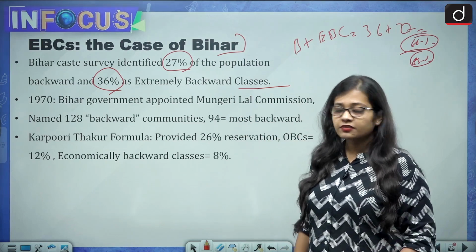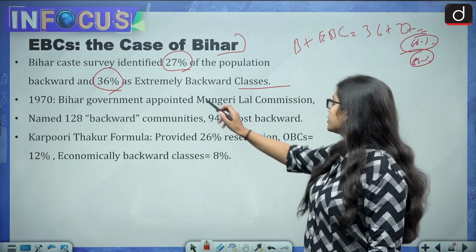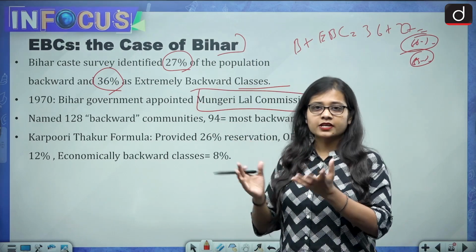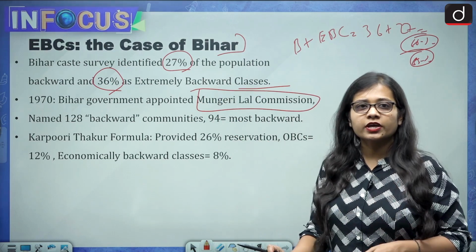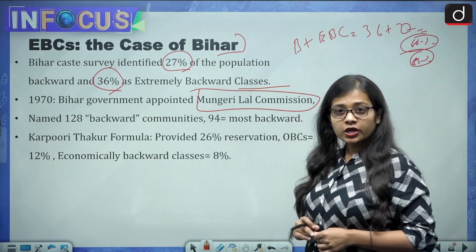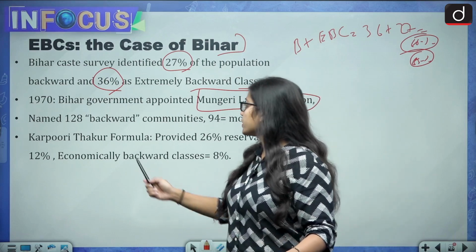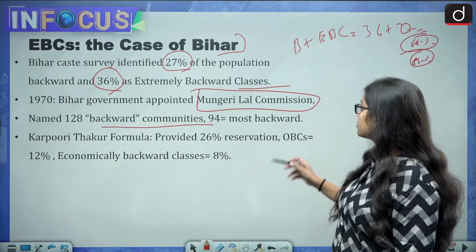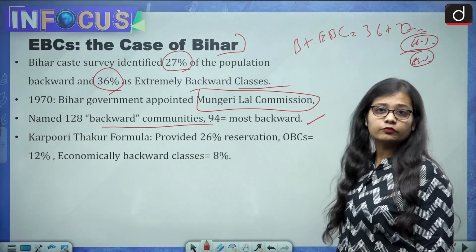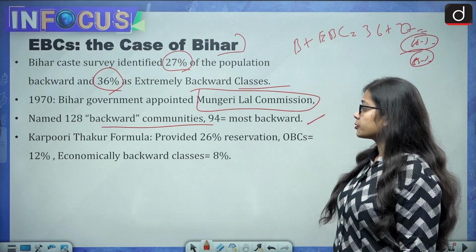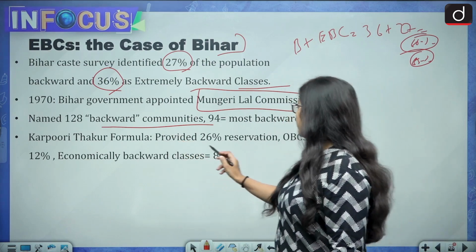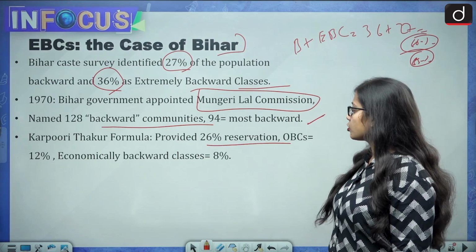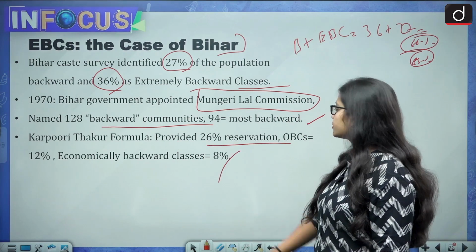In the year 1970, the Bihar government appointed the Mungeri Lal Commission, on the state level. The Mungeri Lal Commission named 128 backward communities, and apart from those, there were 94 most backward. The Karpuri Thakur formula provided 26% reservation, out of which OBCs were 12% and economically backward classes were 8%.